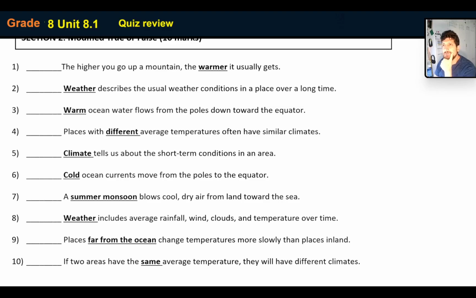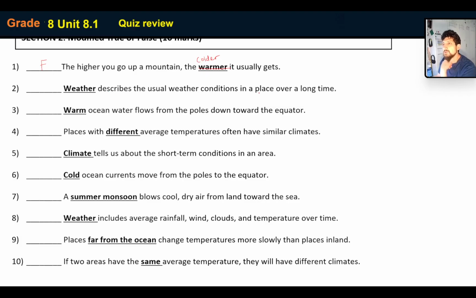Right, let's go to modify true or false. What we need to do in this section is decide whether it's true or false. If it's true, then we don't change anything. And if it's false, obviously we have to change the word that's underlined with the correct word. So the higher up you go on the mountain, the warmer it usually gets. That is false. It actually gets colder. And that's the way you need to do this. So you put the F or the T here and then you change the answer here.